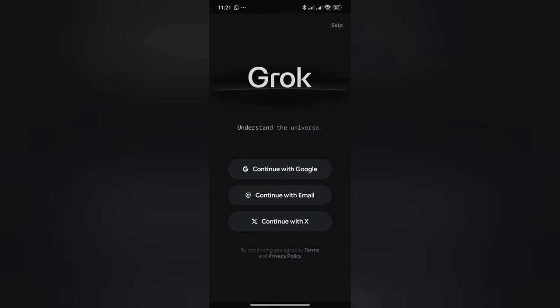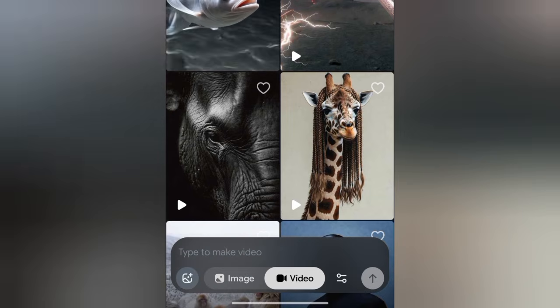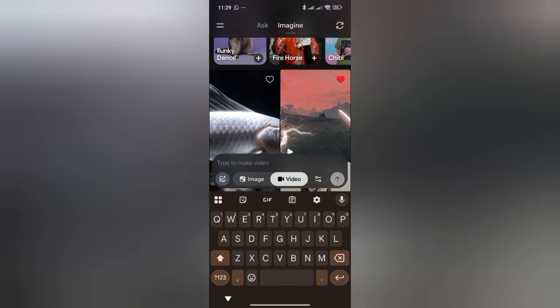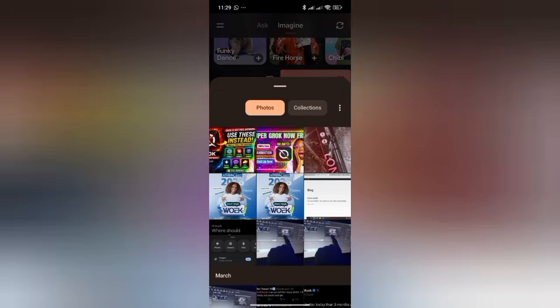Once you continue with X, you are now authorizing X to permit Grok to be used by you because you are a premium user. Go ahead and use it. Once you open it up, it's going to take you to an interface like this where you will start creating your videos. Beautiful, guys. Now let's animate one just for the purpose of this tutorial, so you get to see that this is not just a fairy tale, it works. This is what I did this morning and I was so surprised.